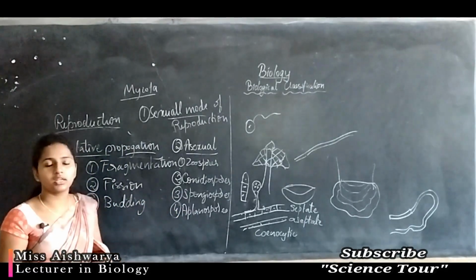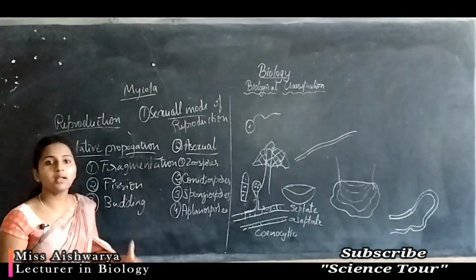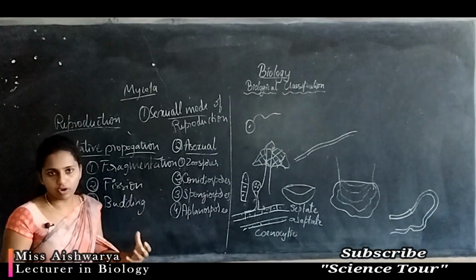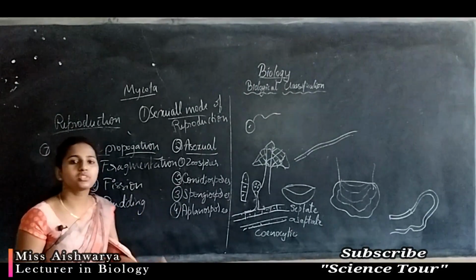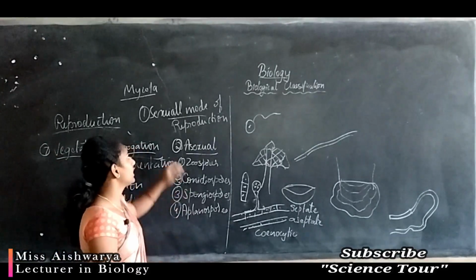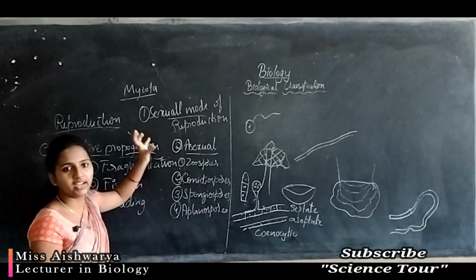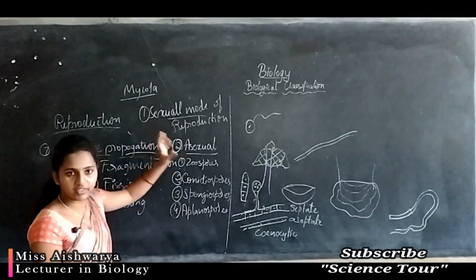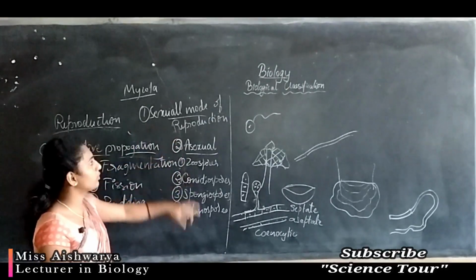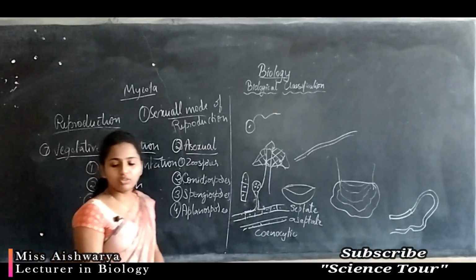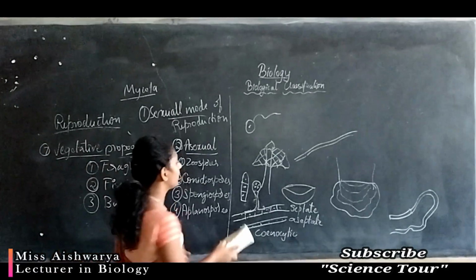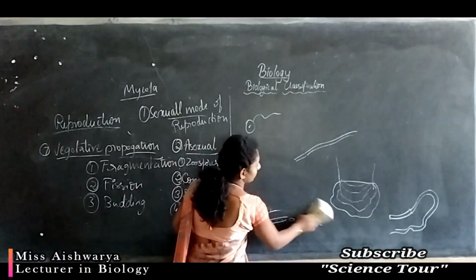That diploid structure later divides and forms spores, and those spores develop into a new mycelium. This involvement of two gametes or two different hyphae is called the sexual mode of reproduction.